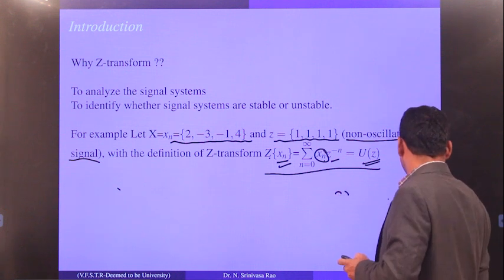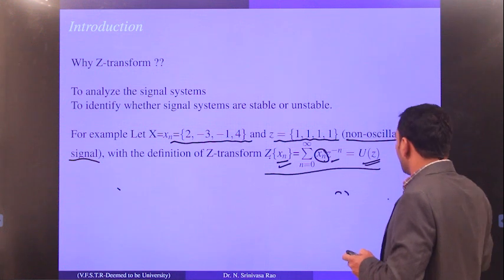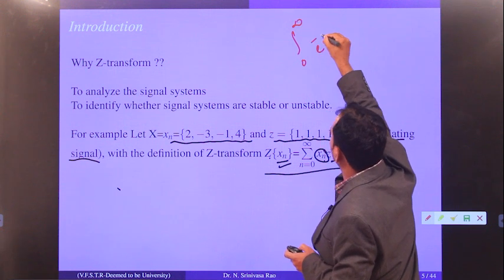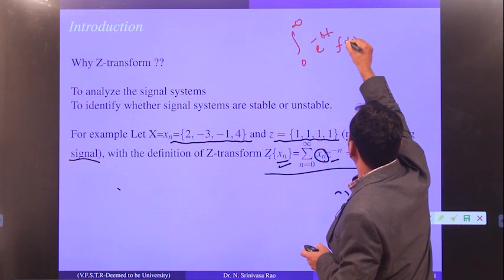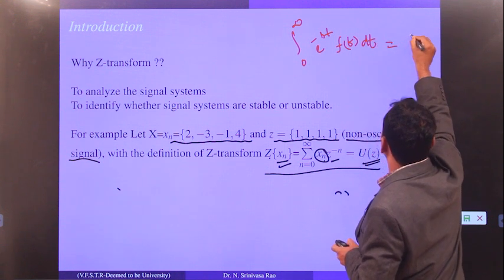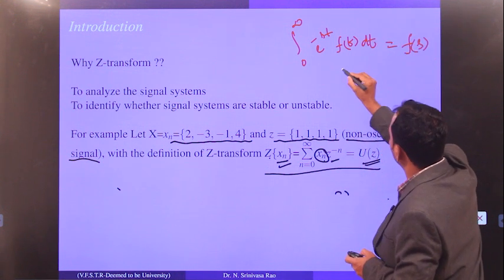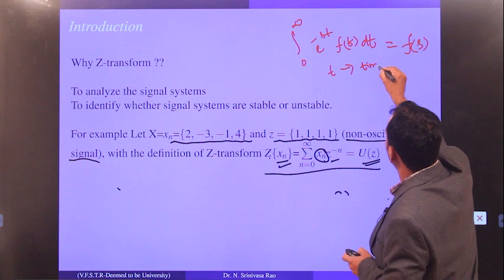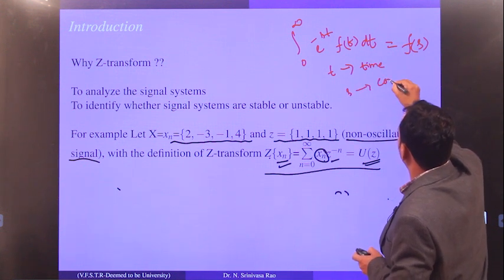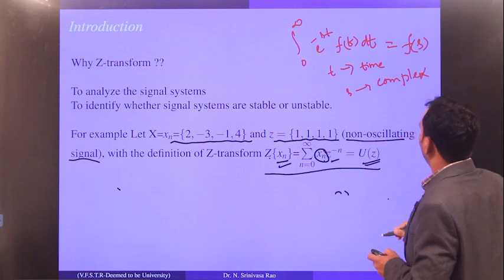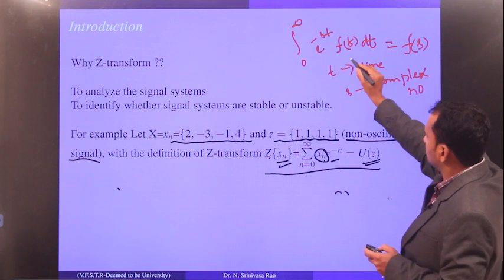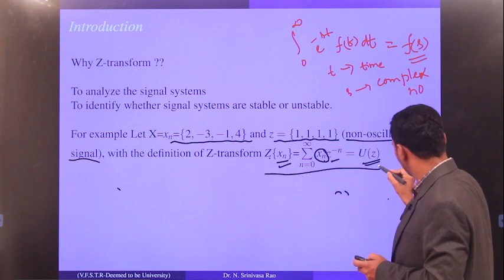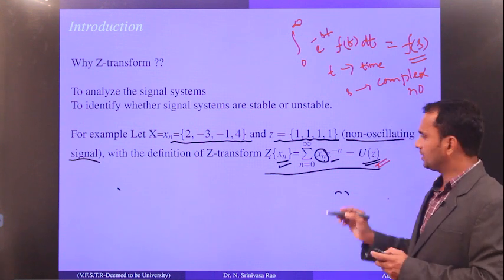Our Laplace transform is the integral from 0 to infinity of e power minus st f of t dt, and the output is in terms of s, where t represents time and s is a complex number. Similarly, the Z transform output is in terms of z.